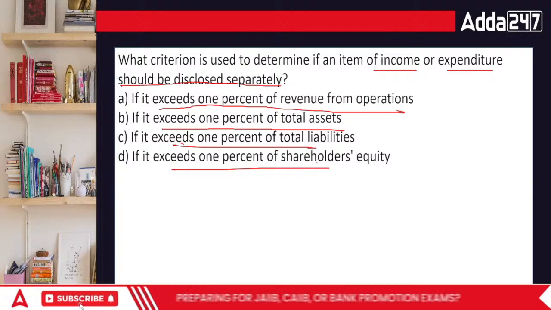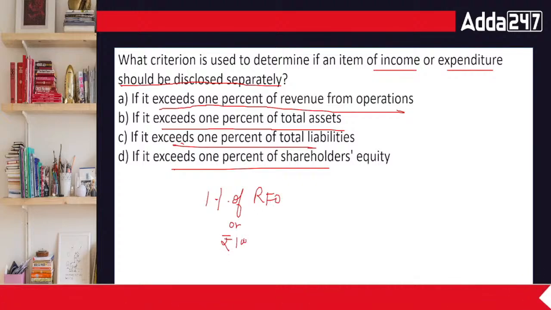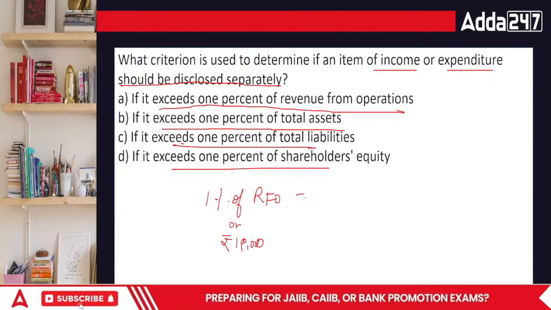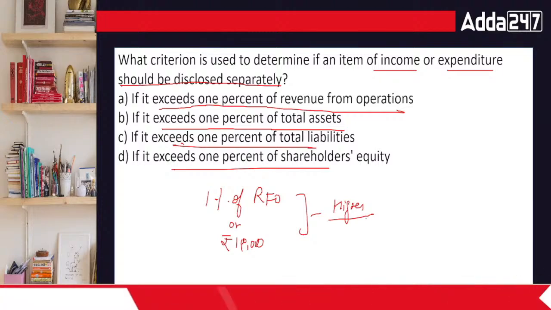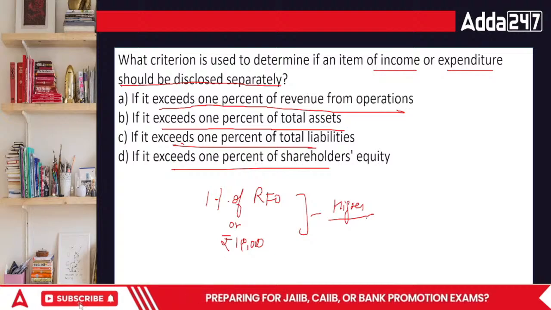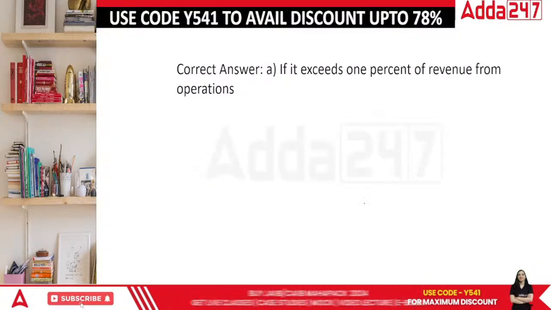But there is one particular rule, 1% of revenue from operations or rupees 1 lakh, whichever is higher, has to be shown in the books of accounts separately. Done? So in this case, the correct answer is going to be 1% of sales.